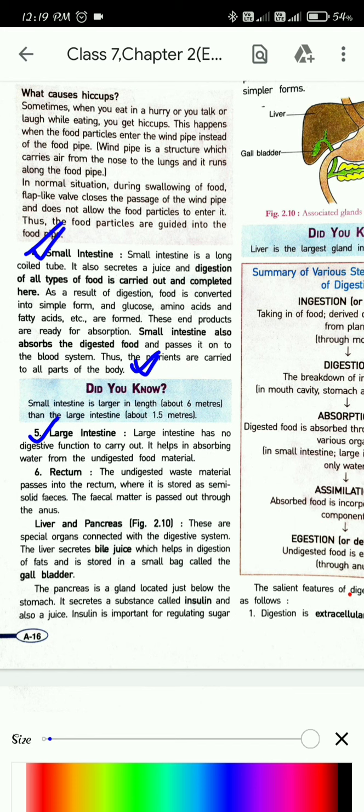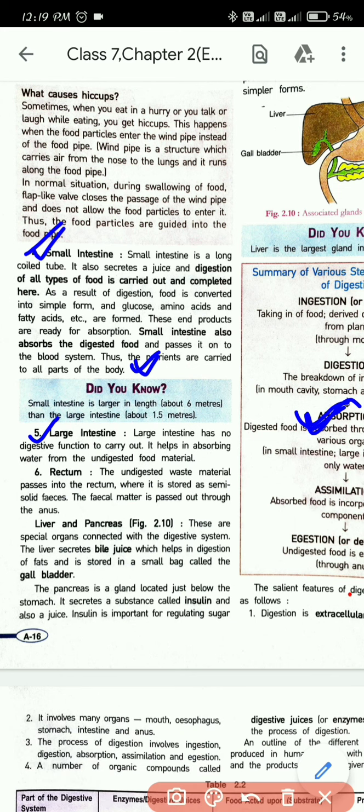Okay, so in our last class we have learned that in small intestine digestion occurs, and also in a major part what happens? Absorption occurs, right? So all the digested food gets absorbed there. After that, the food will now move to large intestine. So did you know small intestine is larger in length? It's about 6 meters, compared to the large intestine, which is about 1.5 meters.